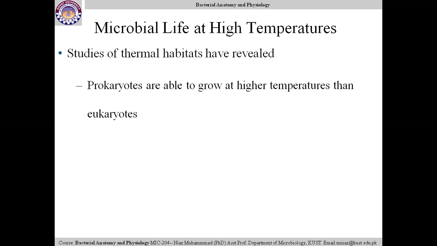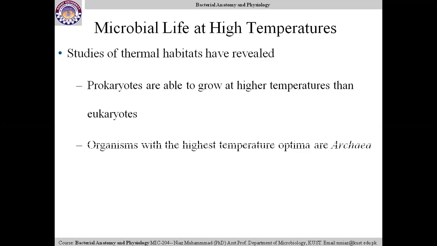Eukaryotic organisms have a range. If conditions or factors increase beyond those limits, they will be unable to survive. But microbes have the ability to survive beyond it. Prokaryotes are able to grow at higher temperature than eukaryotes. The organisms with the highest temperature optima are archaea, microorganisms which can grow at thermal vents at high temperatures.